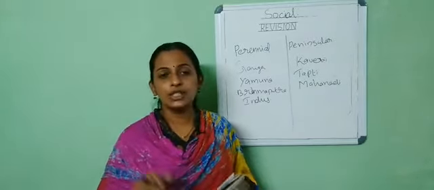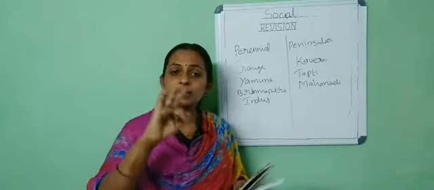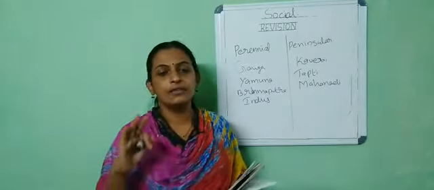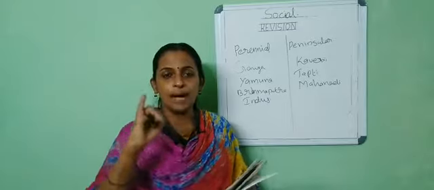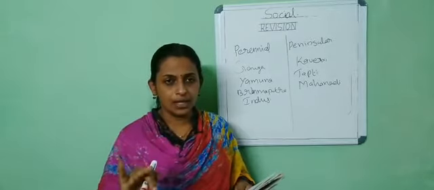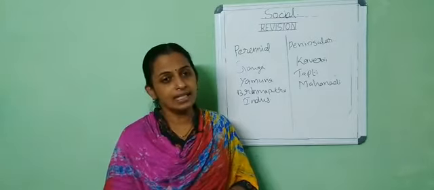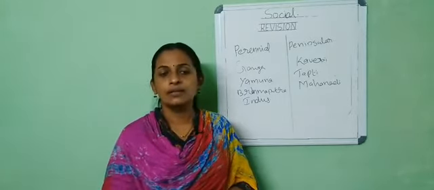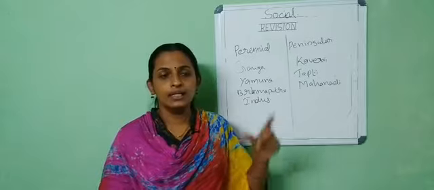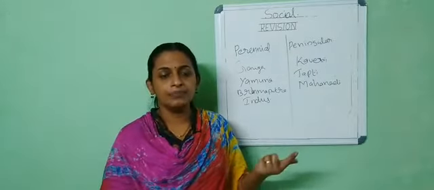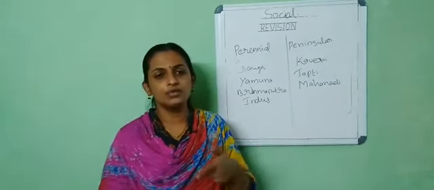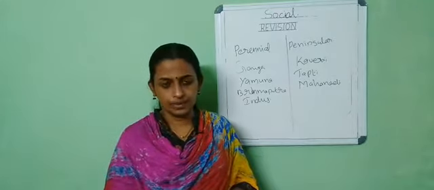Southern Plateau consists of how many plateaus? There are 3 main important plateaus. Which are the 3 main important plateaus? Malwa Plateau, Deccan Plateau and the Chota Nagpur Plateau. And the Great Indian Desert, also called the Thar Desert. In India, that area is located in some portion of Gujarat and Rajasthan also.